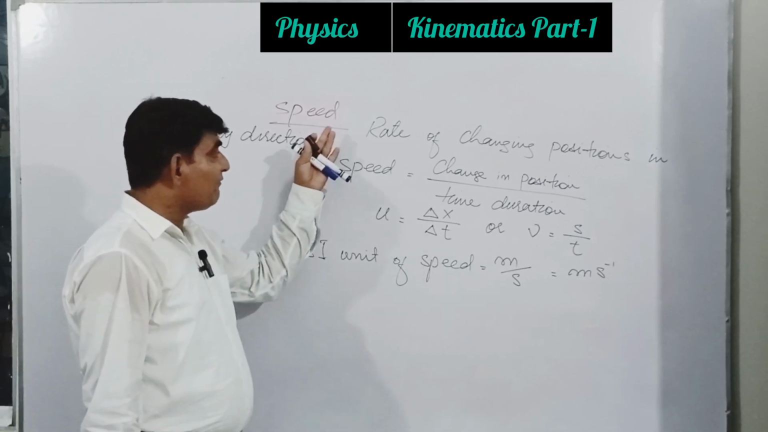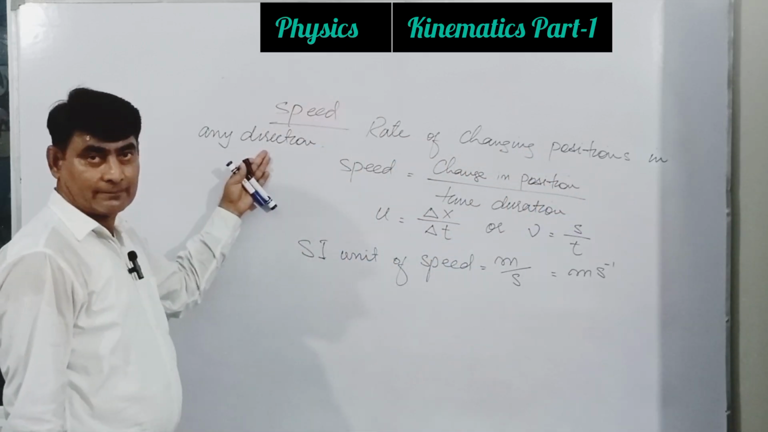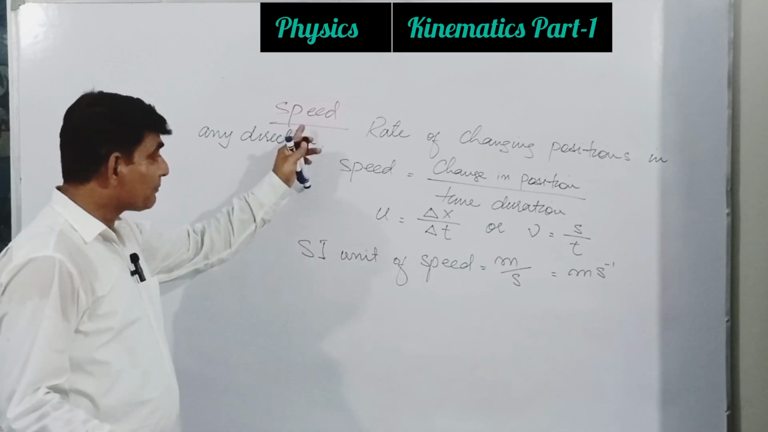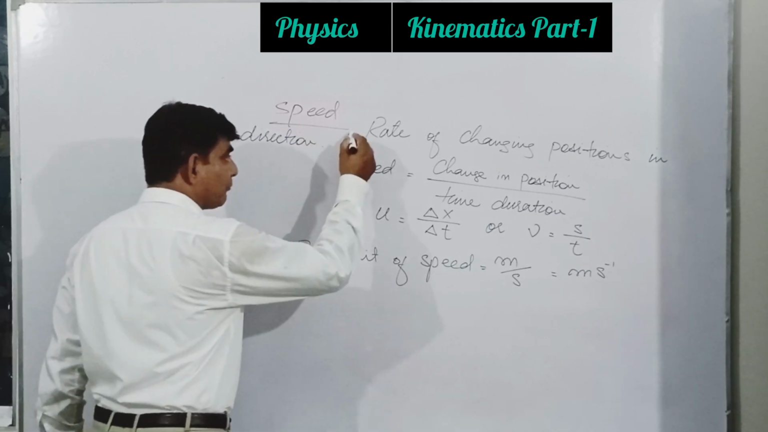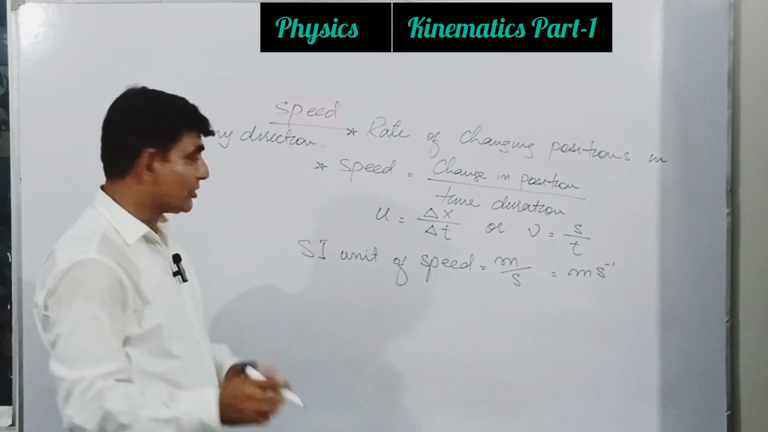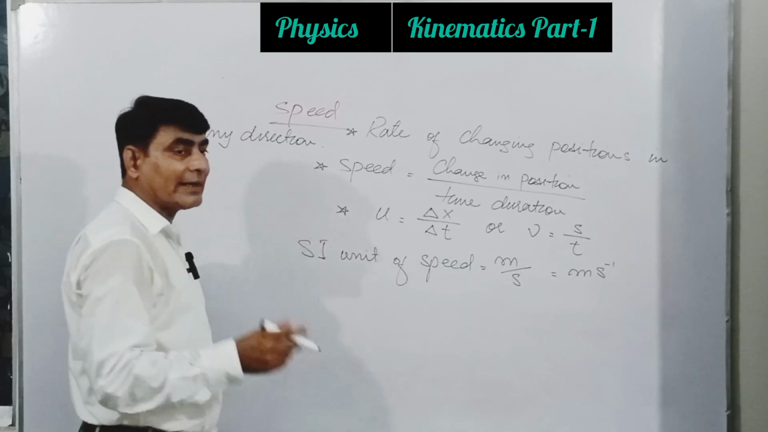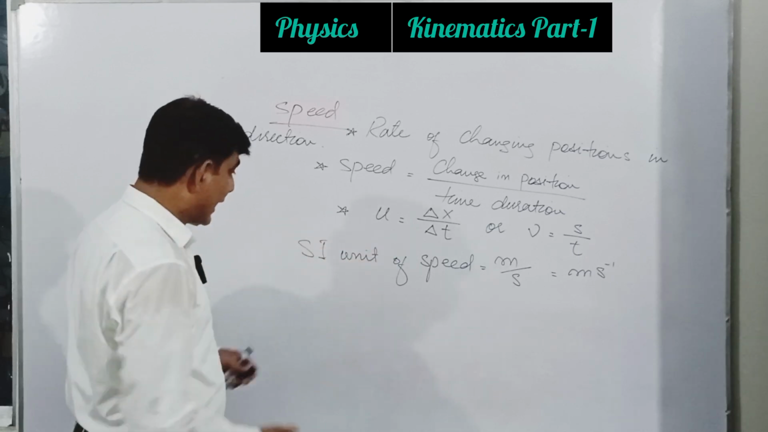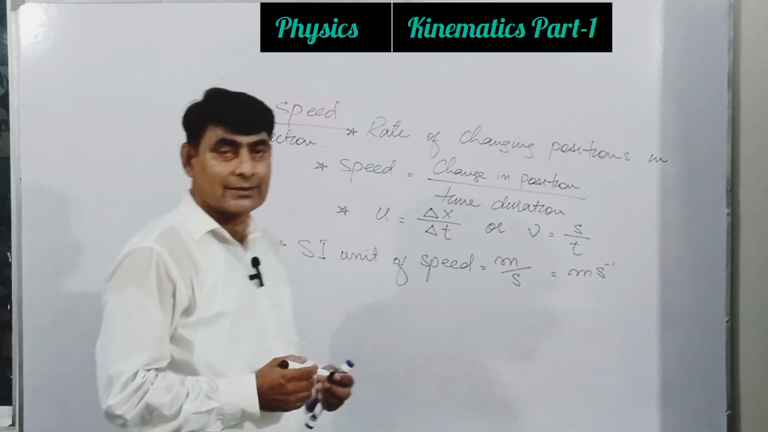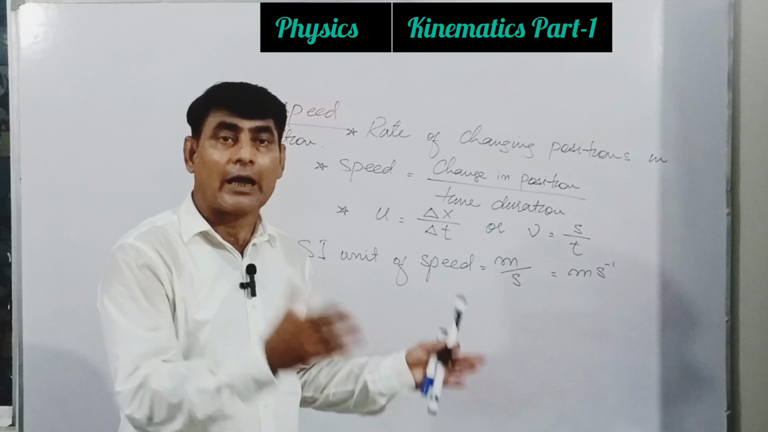Furthermore, for speed, changing position in any direction, meaning to say speed is also a scalar quantity. The first point, what is the definition? Second point, how we can write it down as a word equation. Third point, what is the mathematical formula to solve the problem? And next one, what is the SI unit of speed? We will discuss distance time graph, displacement time graph, speed time graph, and velocity time graph.